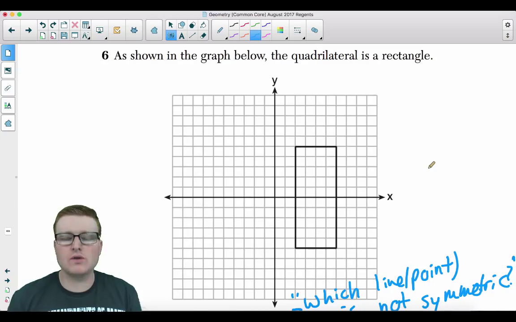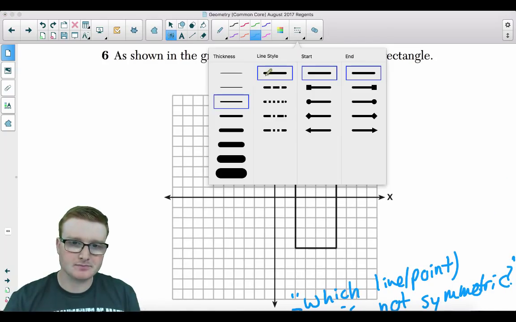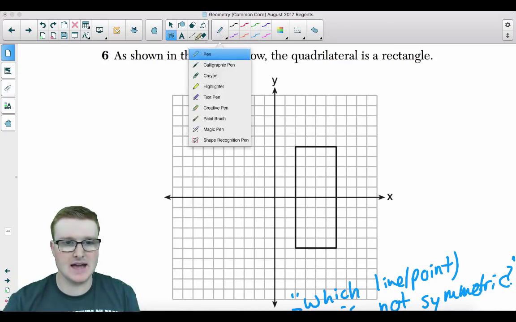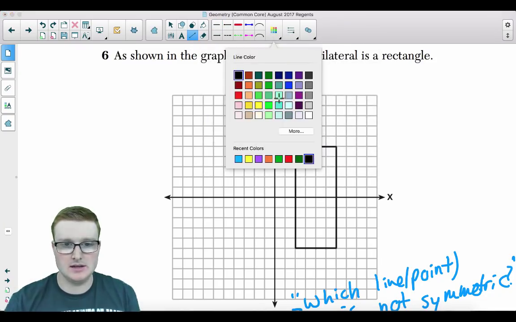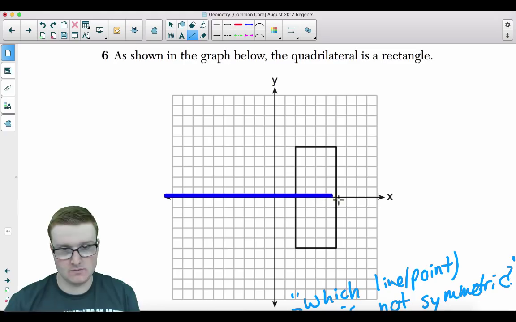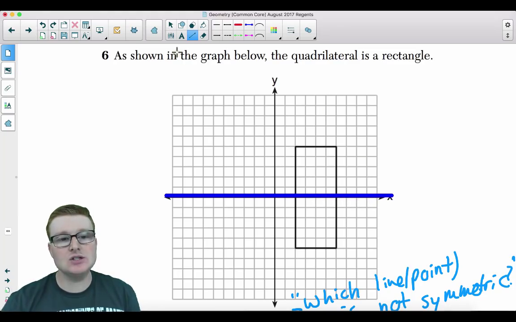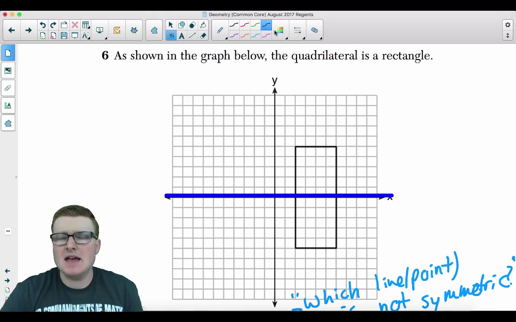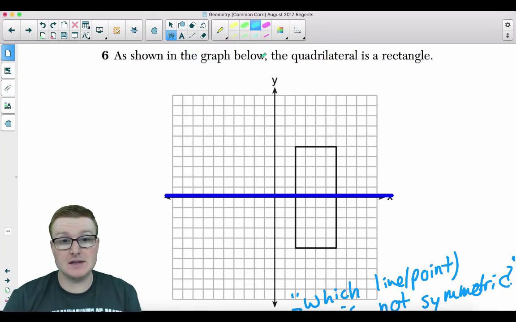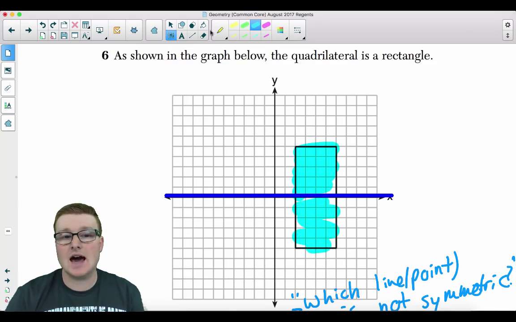A reflection over the x-axis. Well, if you reflect over the x-axis, this is what we get. That's the x-axis. Is the rectangle symmetric on both sides? It's basic symmetry that you learned in like elementary school. So is this symmetric to this? Of course it is.